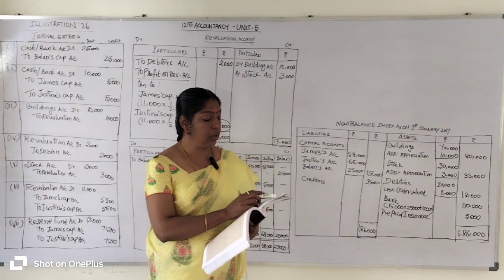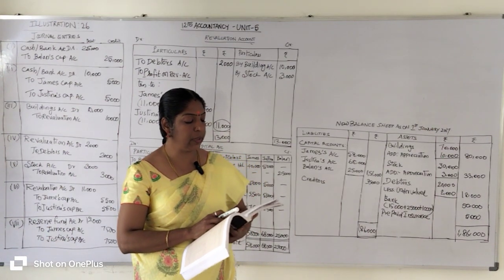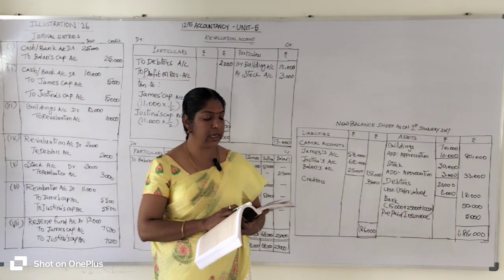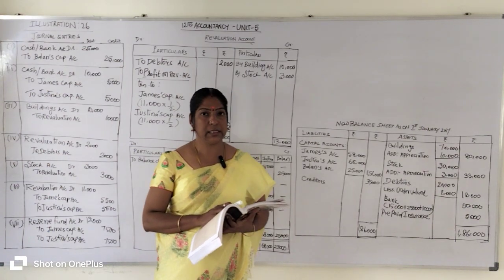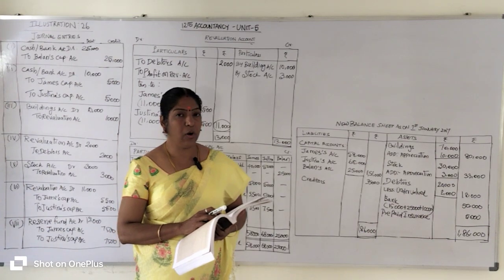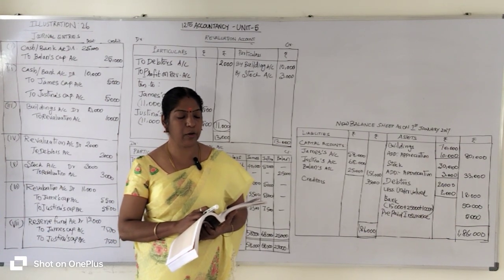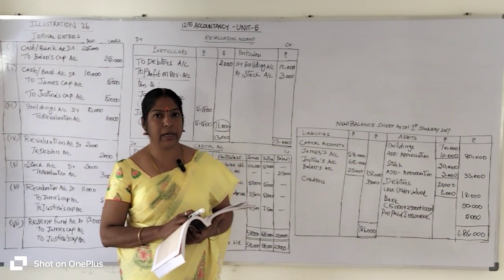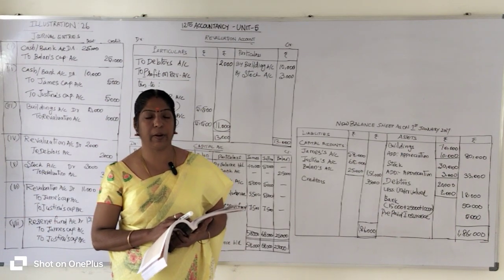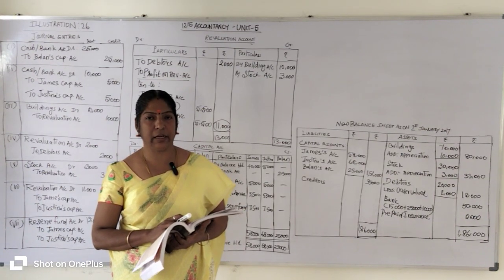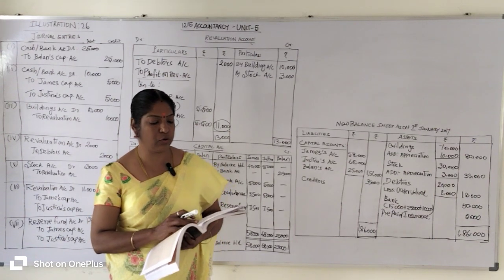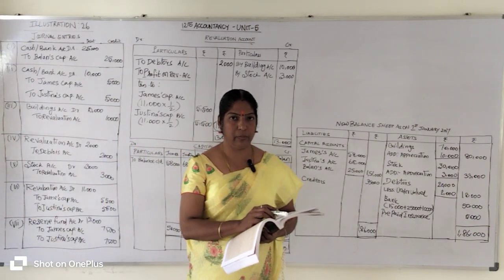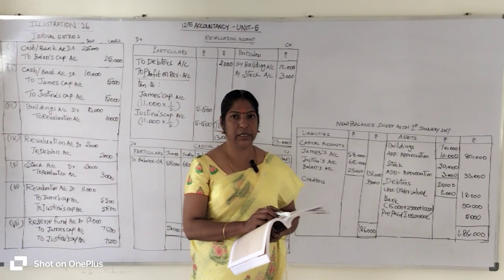On the above data, Balan is admitted as a partner with 1/5 share in future profit. Listen here, Balan is a new partner. His share of profit is 1/5. How can he get his share of profit? From the old partners sacrificing their share of profit in the sacrificing ratio only. New partner Balan will get 1/5 share of profit.